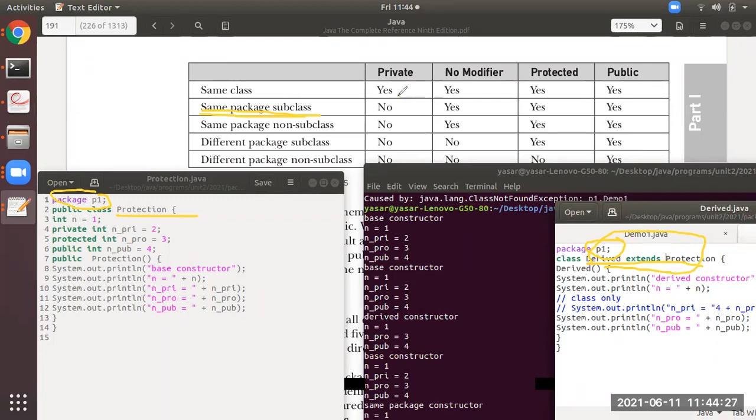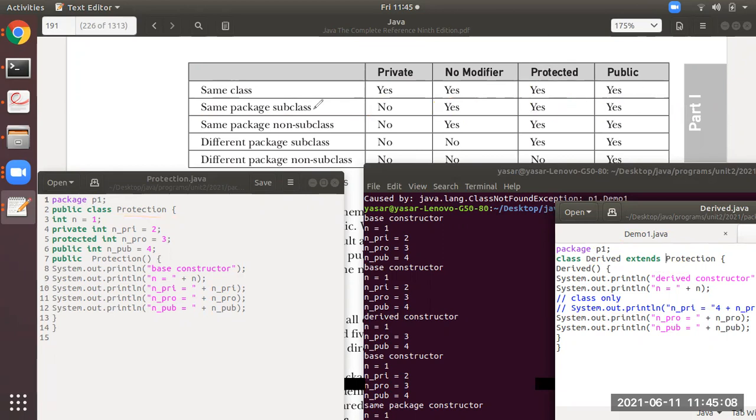Now this derive class cannot access the private member of protection. You can see here, this particular line is commented. If you remove this comment now and try to run and execute, you will get an error. Why will you get an error? Because npri is a private variable, private to protection, which cannot be accessed in this derive class. Apart from that, the derive class, which is a child class of protection and is also available in the same package, can access every variable except private. Okay, this is done, students.